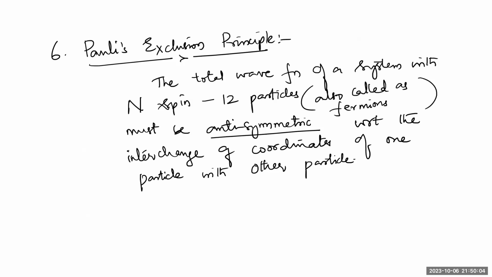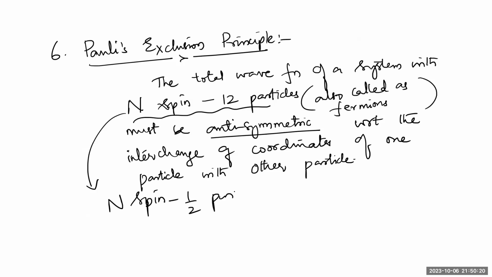So we can also say it in this way. These fermions can be written as n spin minus 1 by 2 particles, which are called fermions.